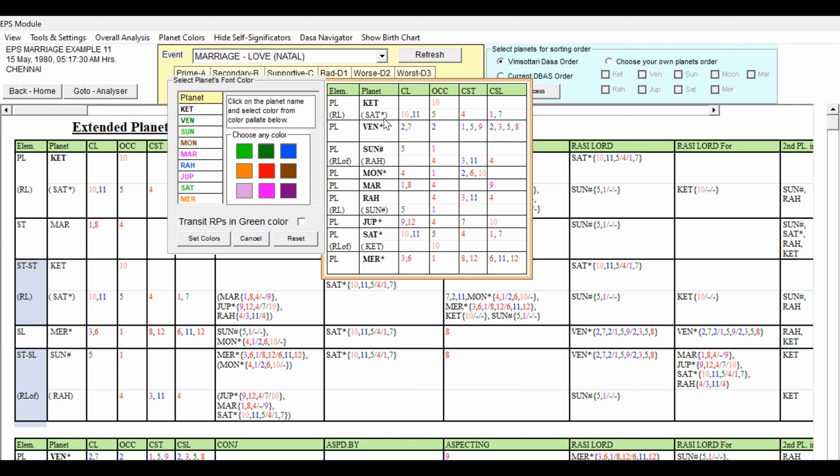Yes, Ketu is pending. Ketu occupying 10th house. It is not bad, but representing Saturn is a very good key planet. So what we can do, Ketu, because being the node planet, Saturn is the second planet, so we cannot take it as Ketu is unfavorable. But no favorable house it is having in itself significations. So we can give blue color, whether blue also, pink also we can give.